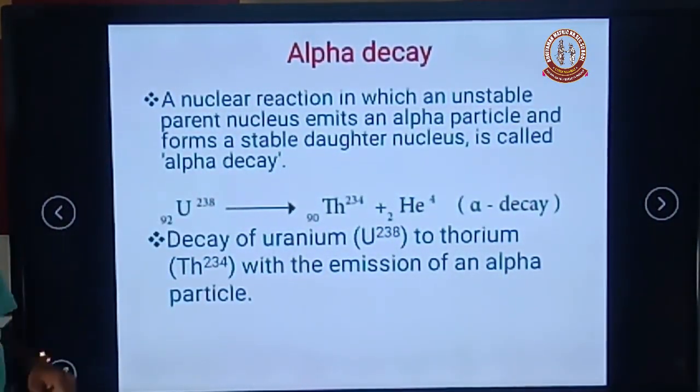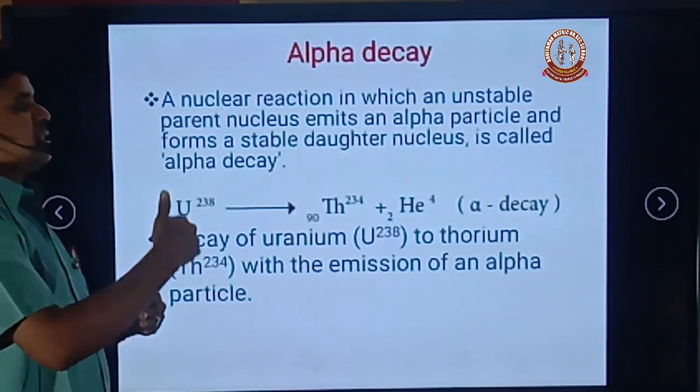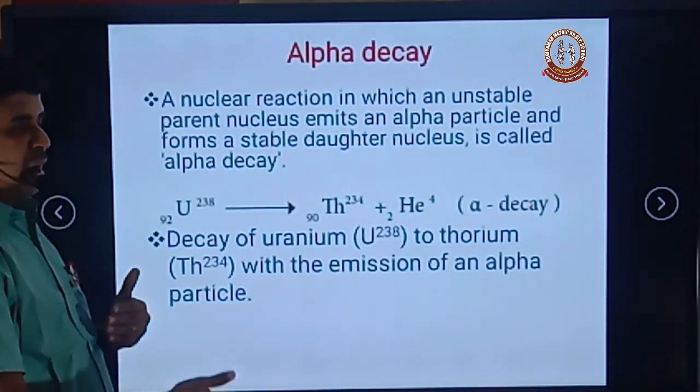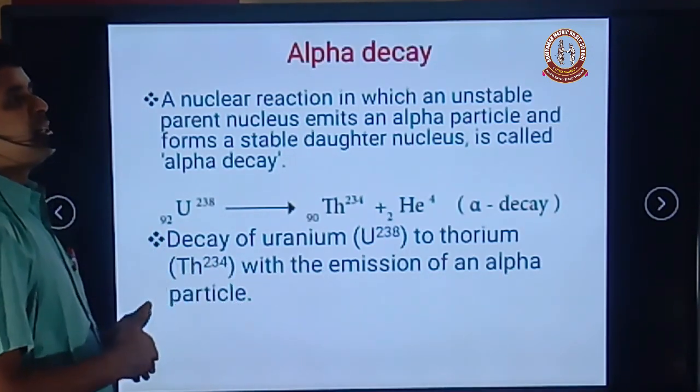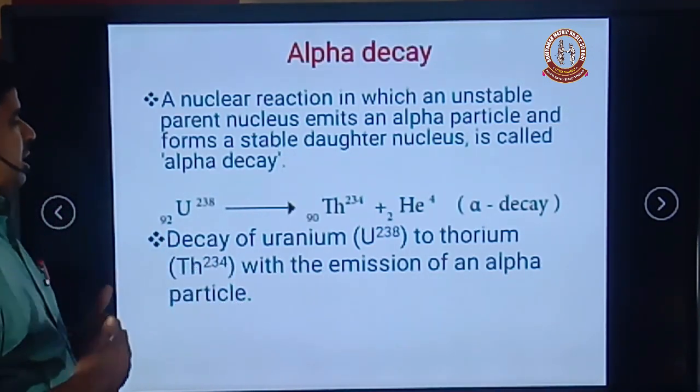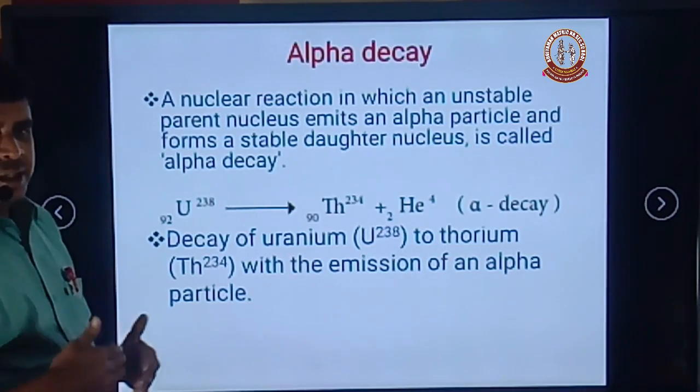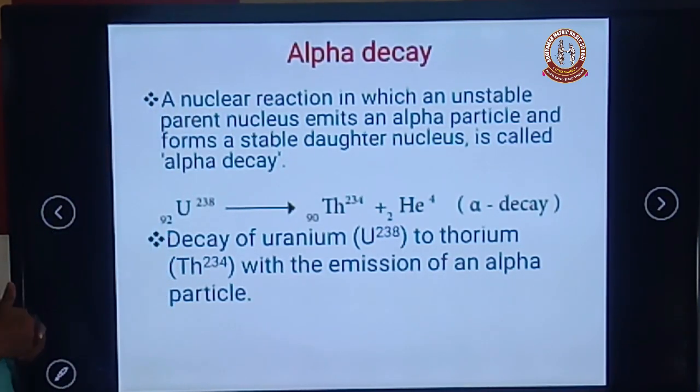Similarly, in beta decay, after the decay is completed, the daughter nucleus is formed. The mass number remains the same, but the atomic number increases by 1. First, alpha decay.